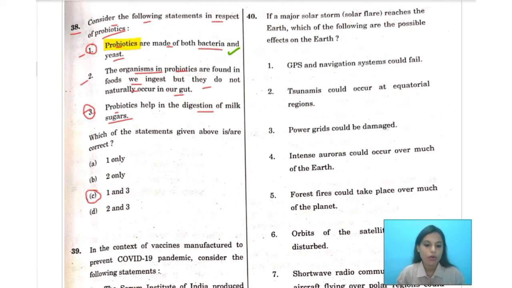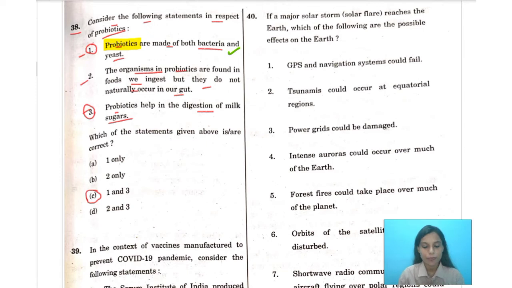Okay, now talking about the benefits of probiotics. Why should we need probiotics in our body? I'll be telling you the benefits of it. It definitely helps the digestive system of the body. It keeps the bad bacteria from getting out of control and making one ill. It also creates vitamins in the body.